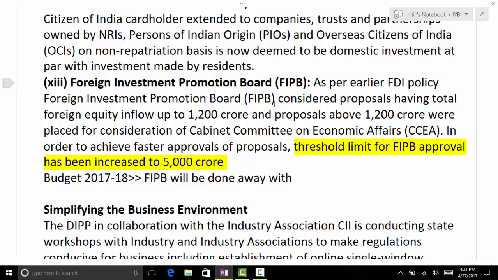So we have the authenticated data, that it is 5,000 crore, it has been increased. Now more importantly, FIPB will be done away with in the coming one year as it has been announced in the budget. So this is more important.